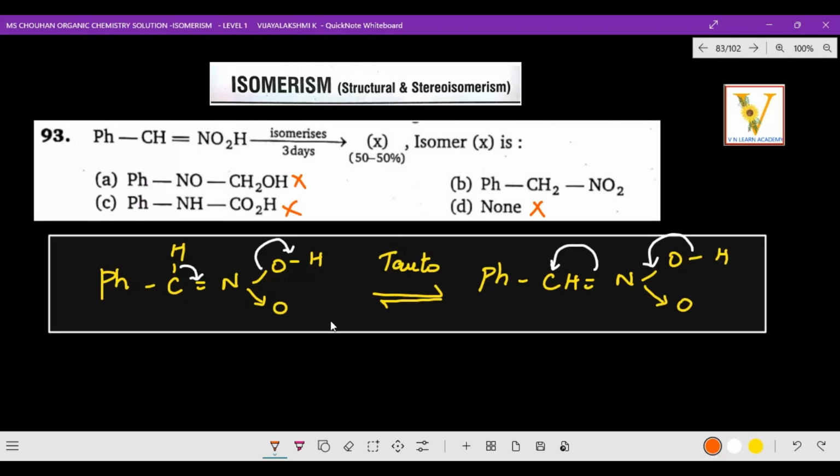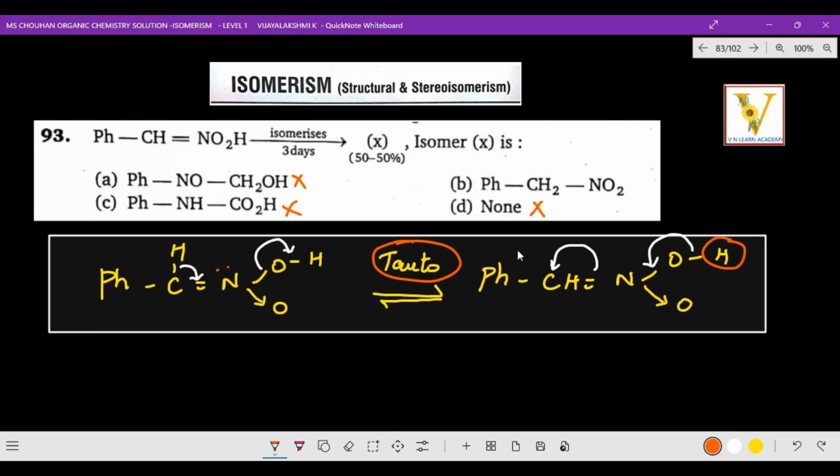And of course, for PhCH2NO2, I will just bring that mechanism for you. PhCH=NOH, right? So here CH2, NO, one H, I will just bring it over here. With the transfer of electrons, as it moves away, it has to go. So this is a tautomerism. Tautomerism is 50-50, right? The electrons are transferred here, and again the hydrogen comes over here.